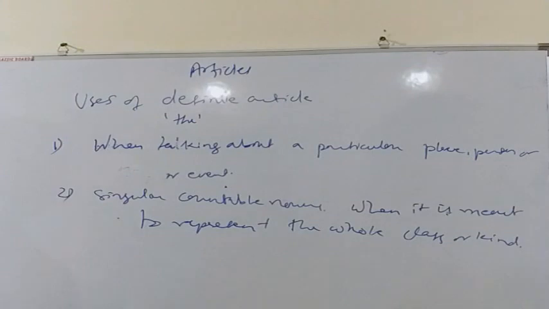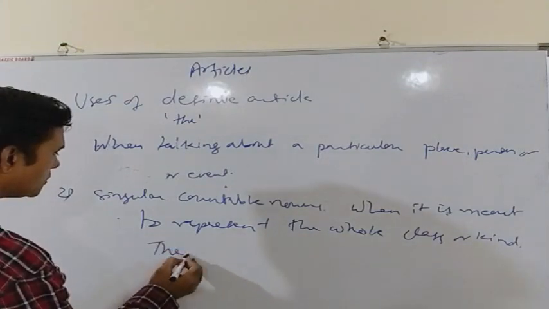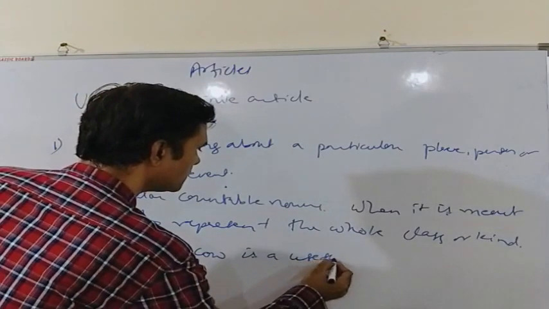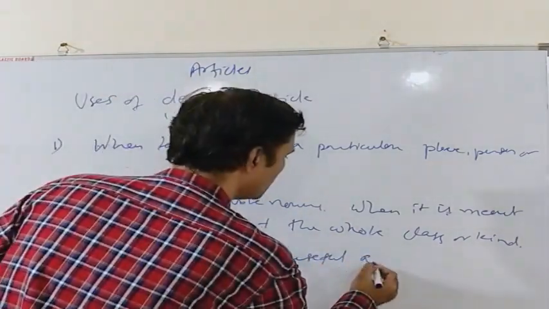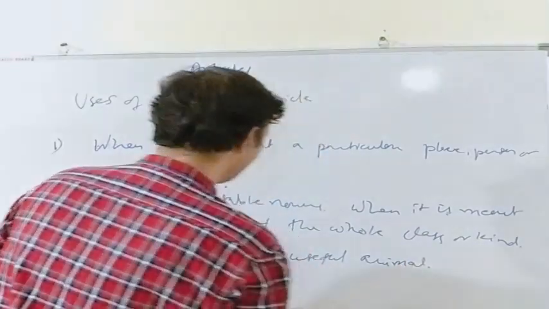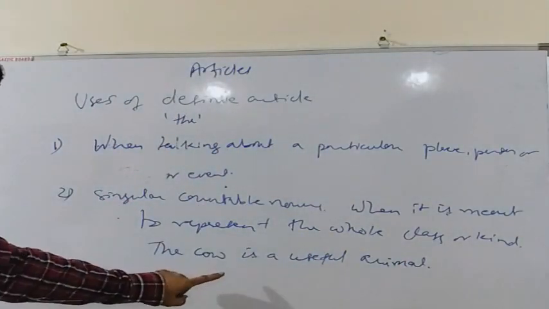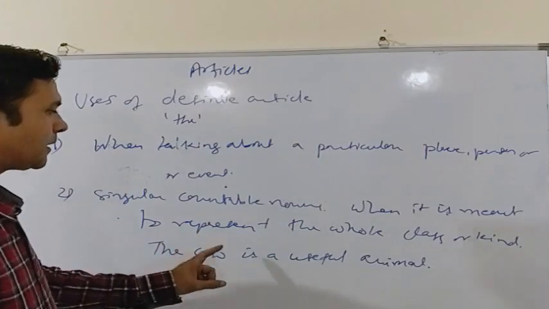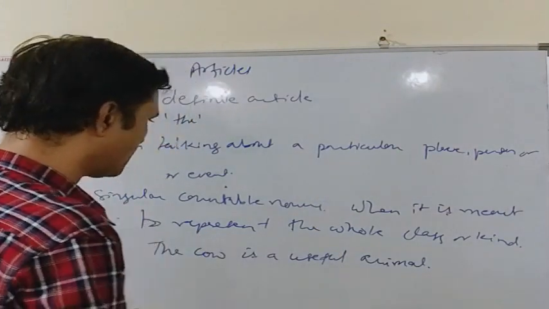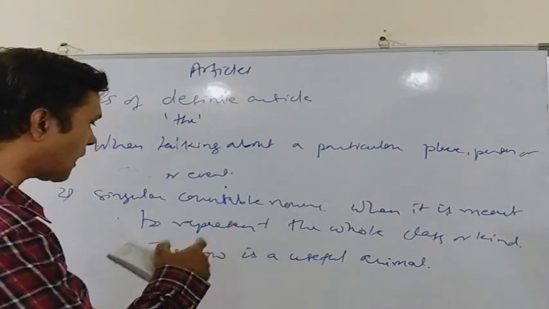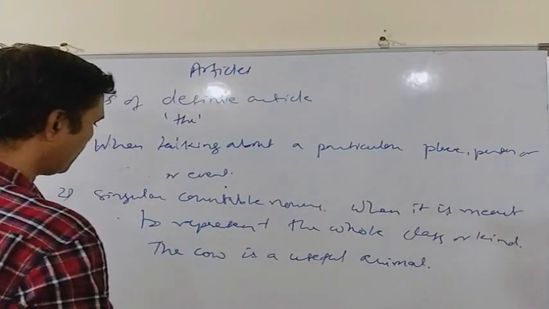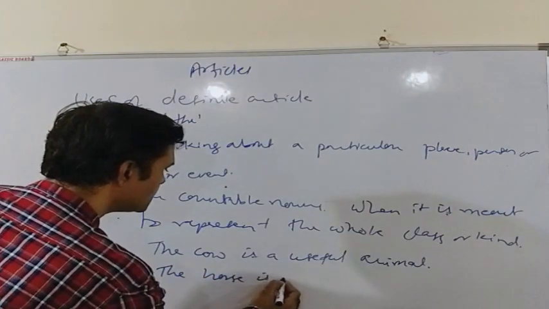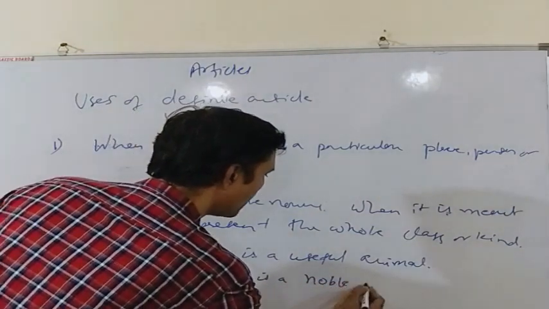As for example, the cow is a useful animal. Now, cow is a singular countable noun, but we can use the in this case because here cow is representing all the cows or whole the class of animal cow. Another example can be, the horse is a noble animal.